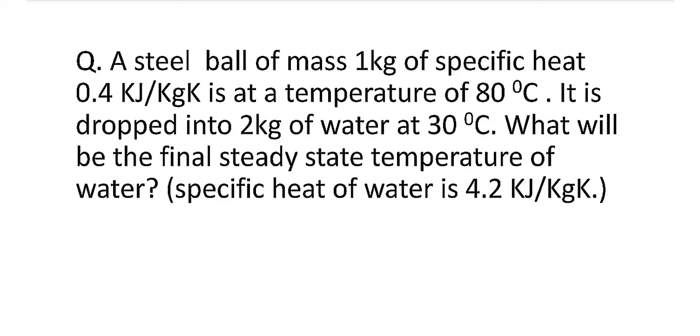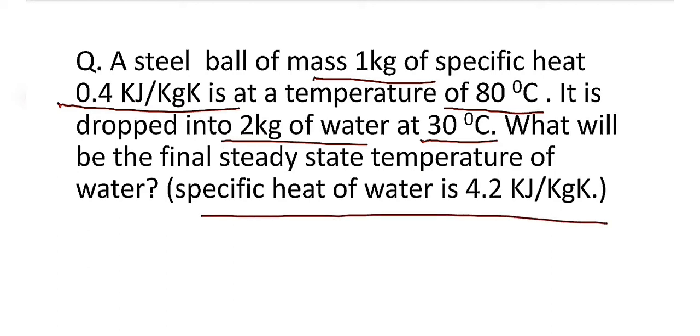In the given question, there is a steel ball of 1 kg and the specific heat of the steel ball is 0.4 kilojoule per kg Kelvin. The initial temperature of the steel ball is 80 degrees Celsius, which is dropped into water of 2 kg mass and initial temperature 30 degrees Celsius. The specific heat of water is given, which is 4.2 kilojoule per kg Kelvin, and we have to find the final steady state temperature of water.